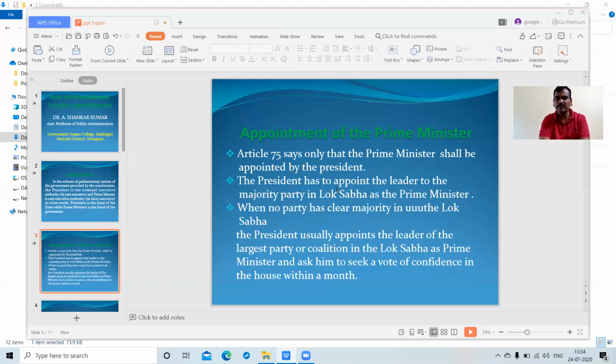In such cases, opportunities are provided to the various party leaders, and the President asks for a vote of confidence in the House within a month.